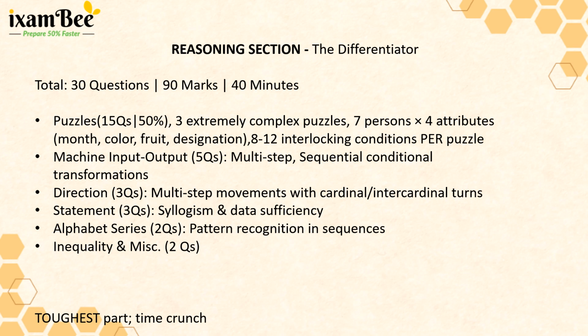Nearly half of the questions, 15 out of 30, were complex puzzles. These included extremely intricate arrangement puzzles, for example, three puzzles each involving seven persons with four attributes, and 8 to 10 interlocking conditions per puzzle. There were also five machine input-output questions, each multi-step and conditional. Other topics were direction sense, three questions, statement, three questions, alphabet series, two questions, and inequality, two questions. Because of the heavy puzzle content and time pressure, many students found this section daunting. As the analysis notes, this was the toughest part and a time-crunching part.